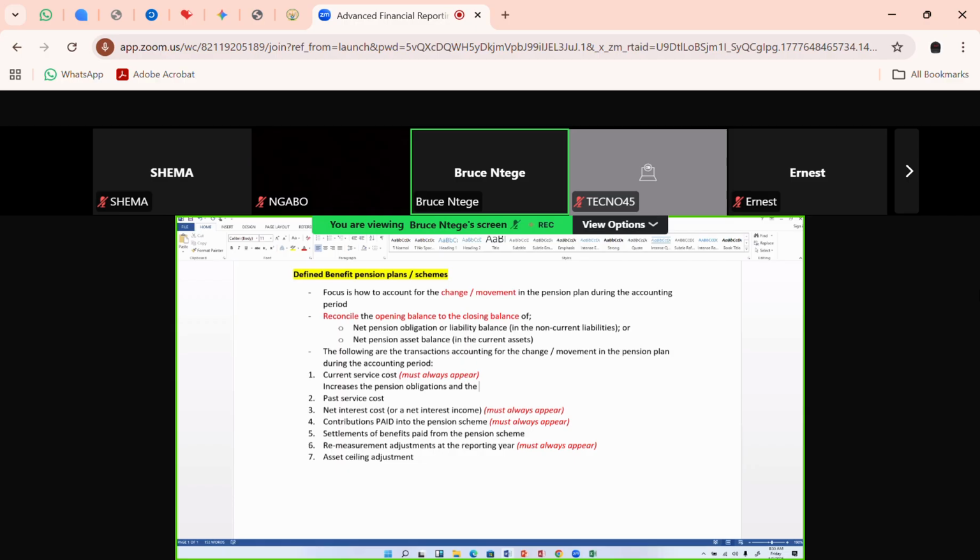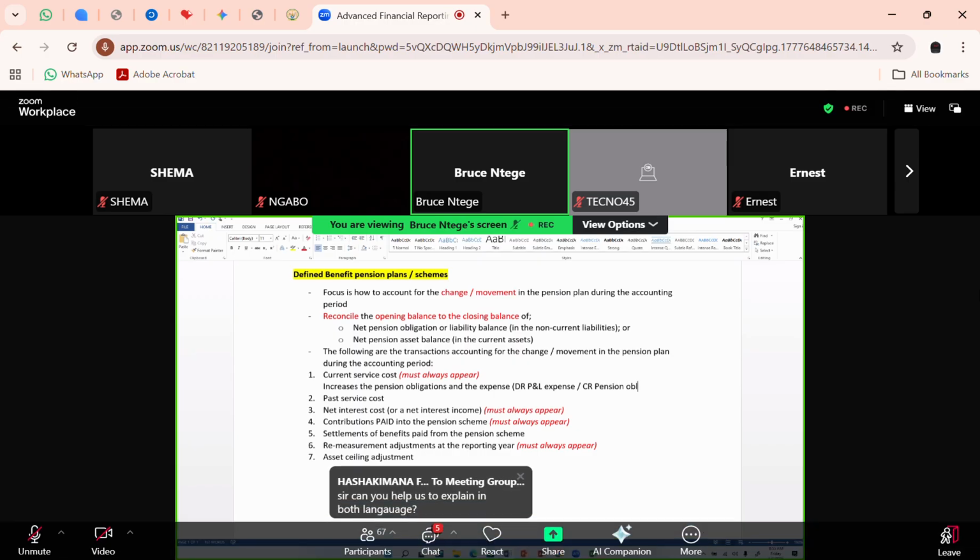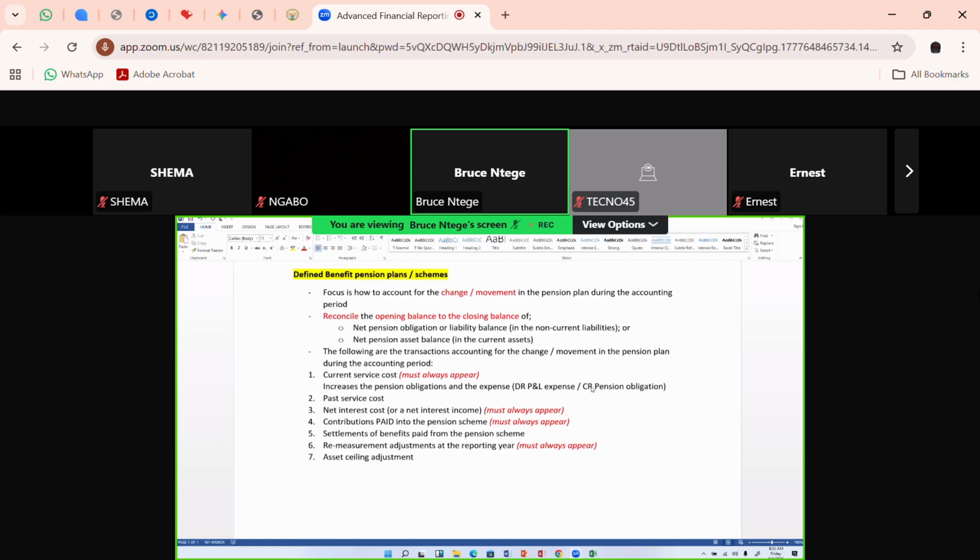And the expense implied here is that you are debiting the profit or loss, because that's where expenses are. Debiting the profit or loss expense, and you are crediting the pension obligations account. So you realize that the pension obligation is now starting to change, okay? Because there's a current service cost, and the current service cost implies that you are increasing the liability. Crediting a liability is increasing the liability, okay?